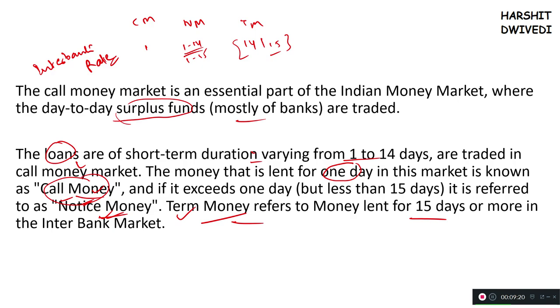The definitions of call money, notice money and term money can only be understood if we are able to understand interbank borrowing. And interbank borrowing is going on globally, friends. It is a global practice. It can happen between banks of the same country. It can happen between one bank and one insurance company of one country, or it can take place at an international level. So not only banks are involved in order to meet their reserve requirements, but also other corporations like mutual funds and insurance companies are involved in order to gather money for meeting their day-to-day requirements for functioning. So I hope this video was making sense to you.